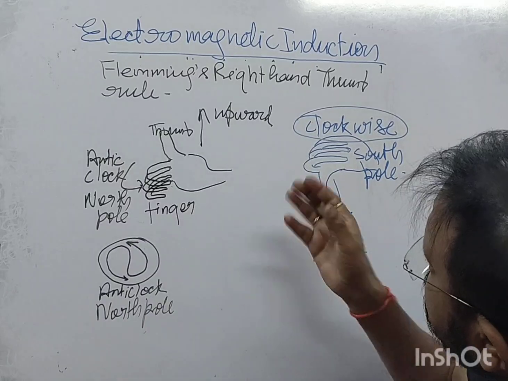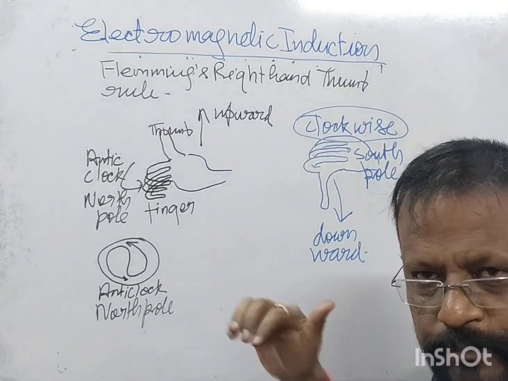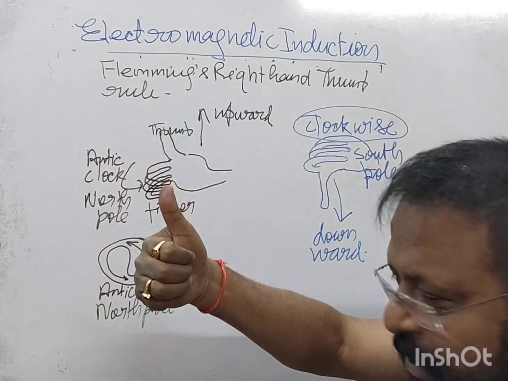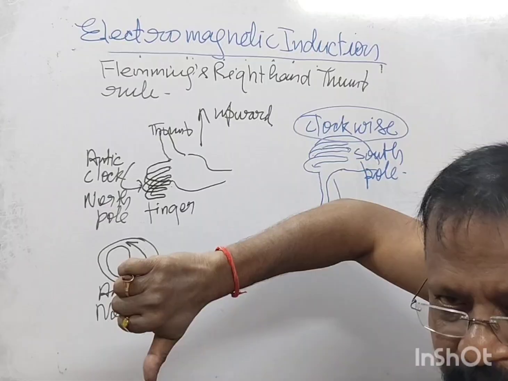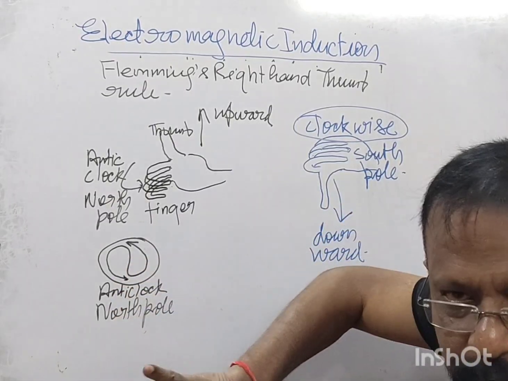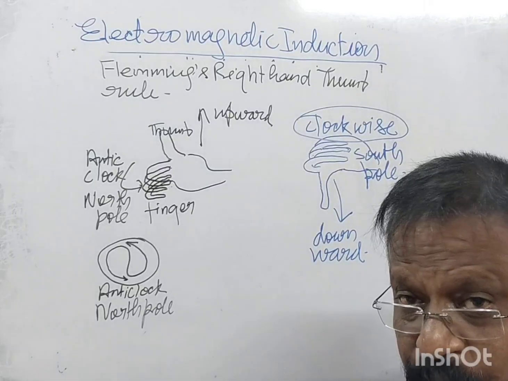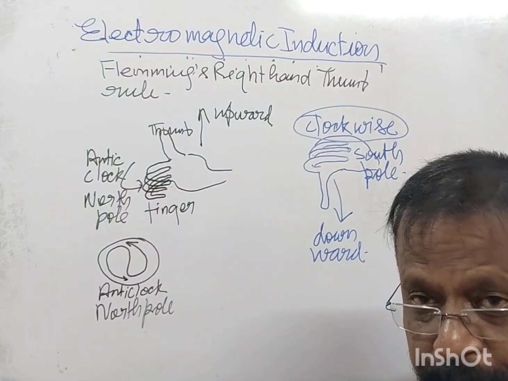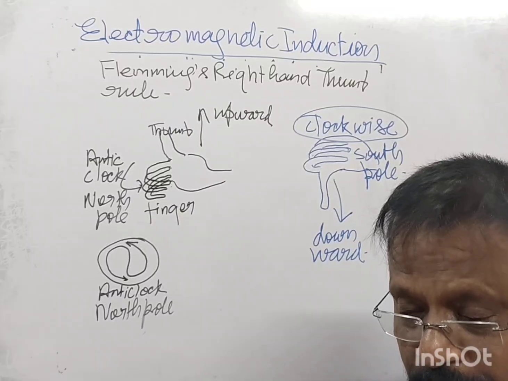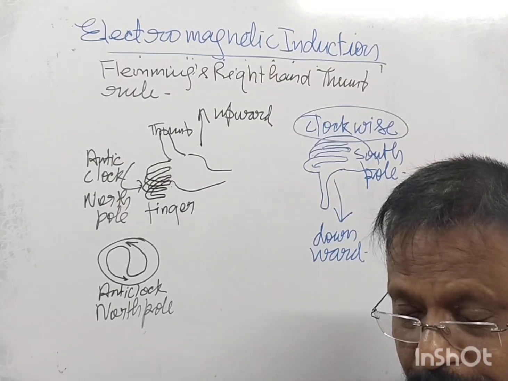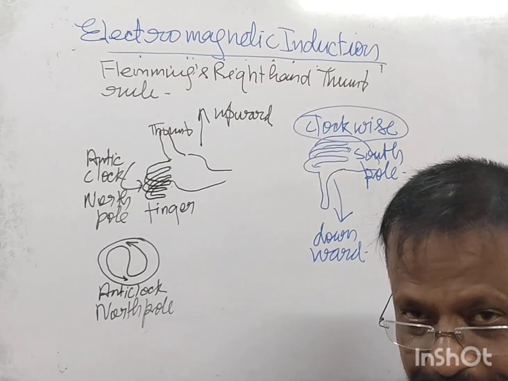Right? This is, we have Fleming's right hand thumb rule. Thumb is in upward direction, anti-clockwise, north pole. Thumb downwards, clockwise, south pole. Right? By this method we find the direction of magnetic field around a conductor.